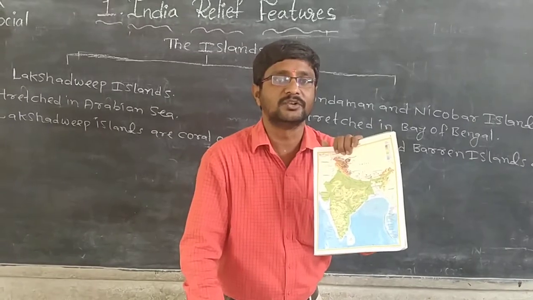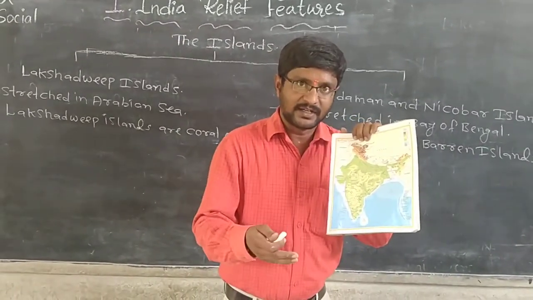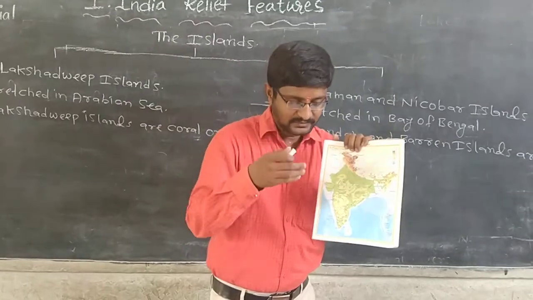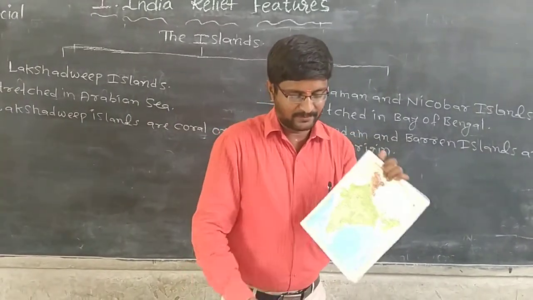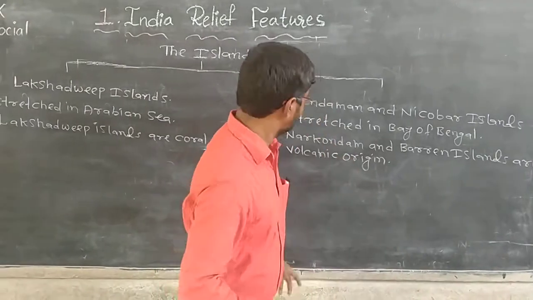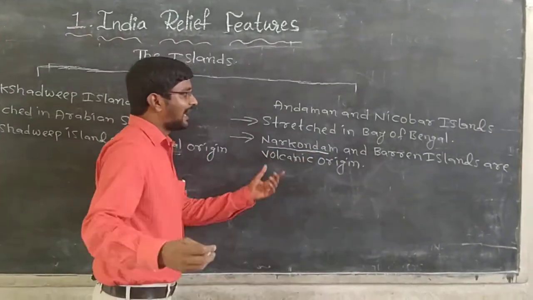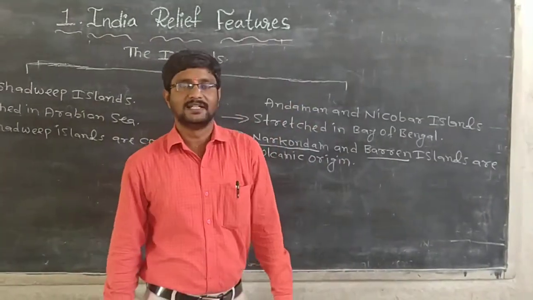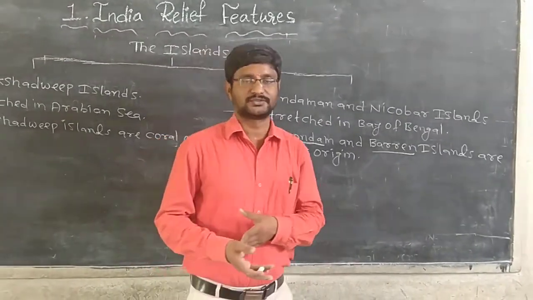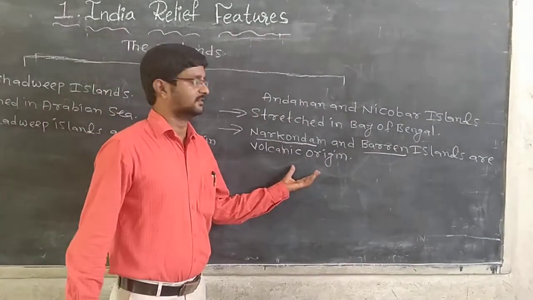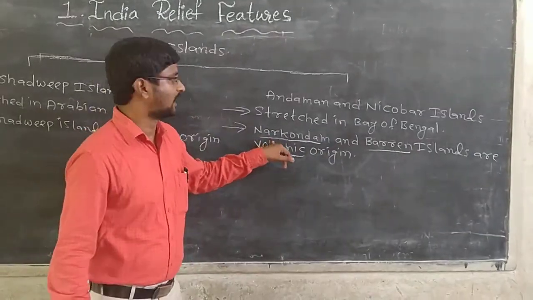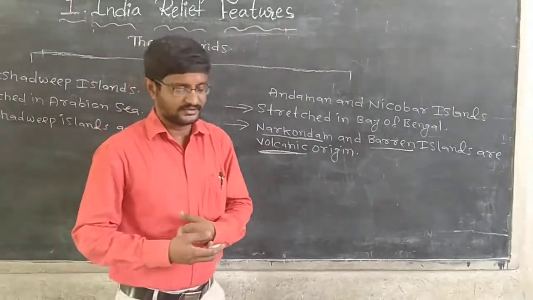So that's why they are called Andaman and Nicobar Islands. They are the elevated portion of submerged mountain parts, running from Myanmar, and the name of that mountain is Arakan Yoma. Here in the Andaman and Nicobar Islands you can find two important islands: Narcondam Island and Barren Island. These two islands were formed due to volcanoes, so they are of volcanic origin.